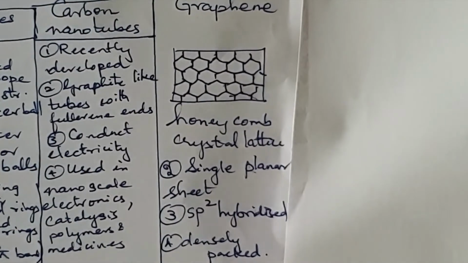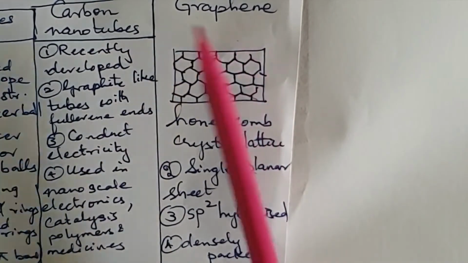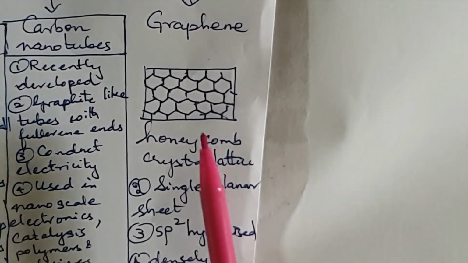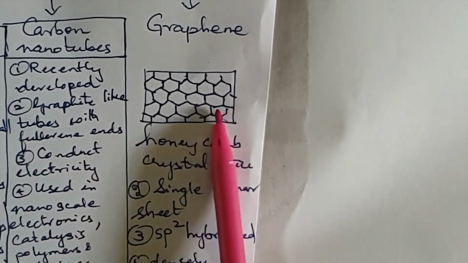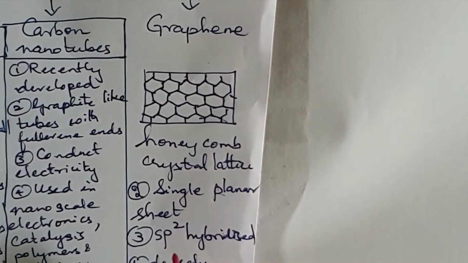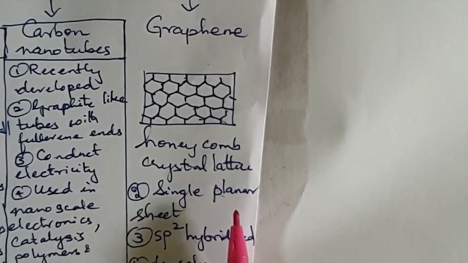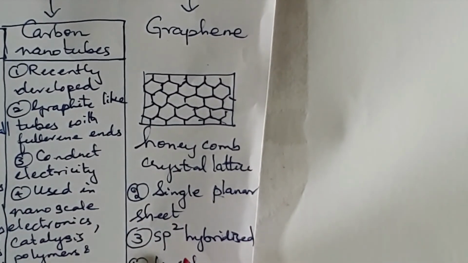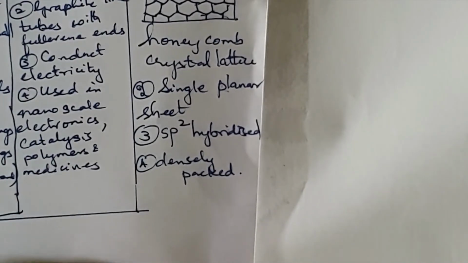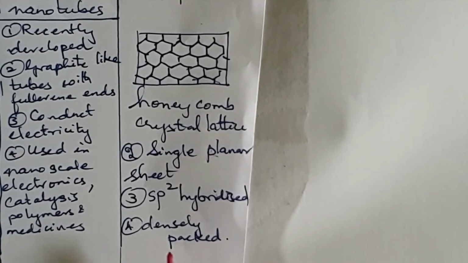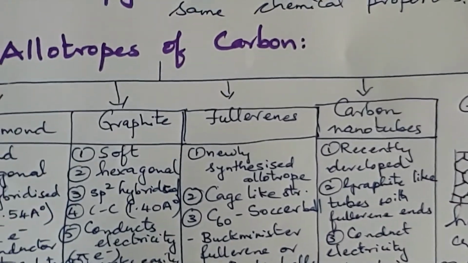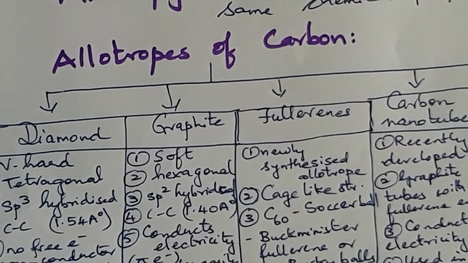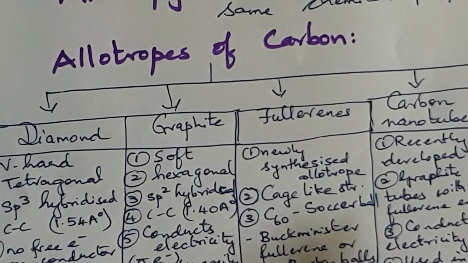Another newly found allotrope of carbon is graphene. Graphene, as you can see, has a honeycomb-shaped crystal lattice structure. It is a single, planar sheet. It is sp2 hybridized, and in graphene the atoms are densely packed. So all these are different types, different physical forms of carbon having mostly similar chemical properties.